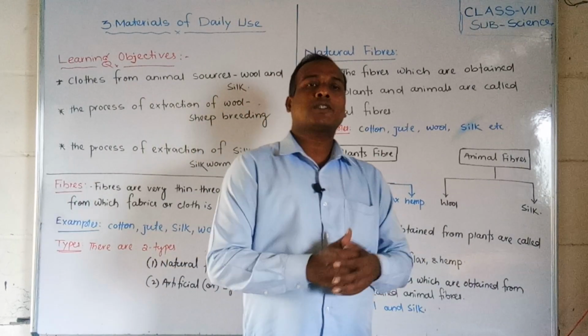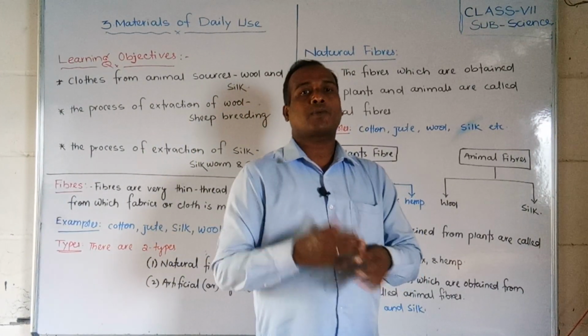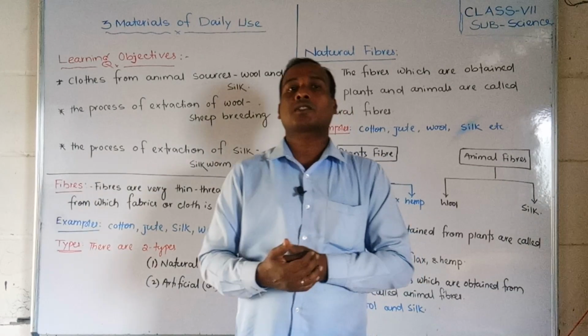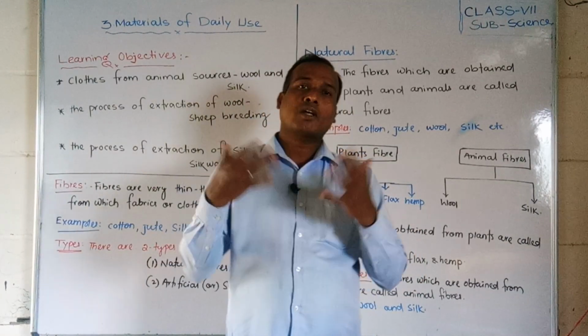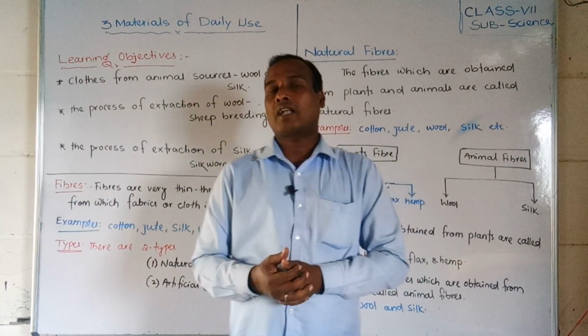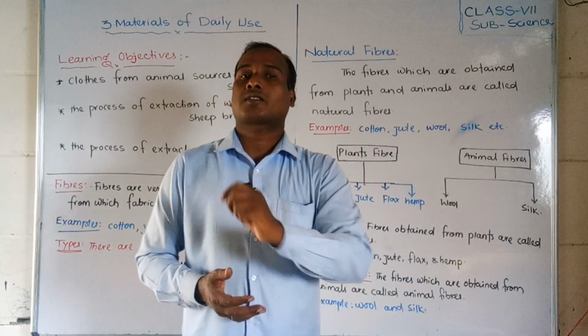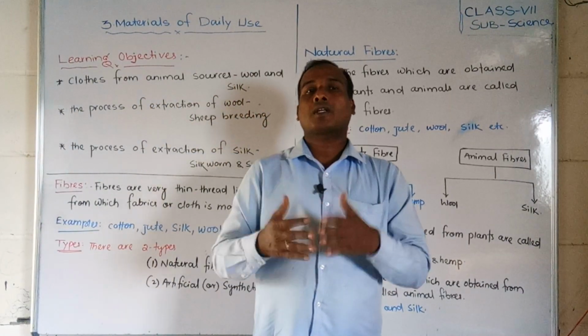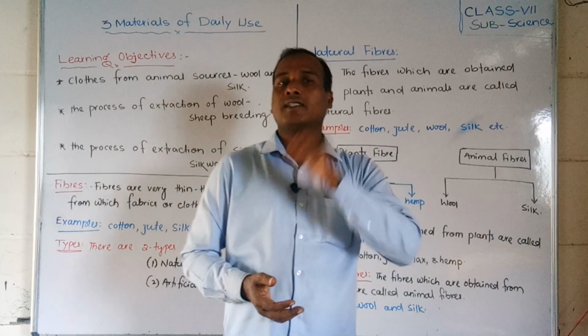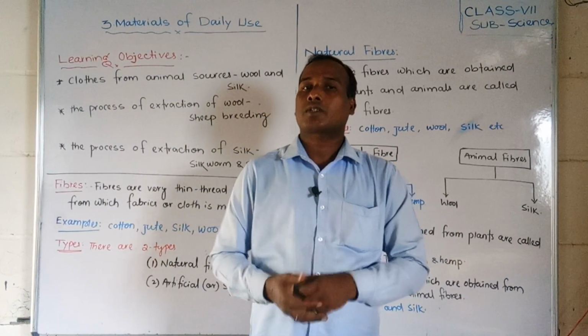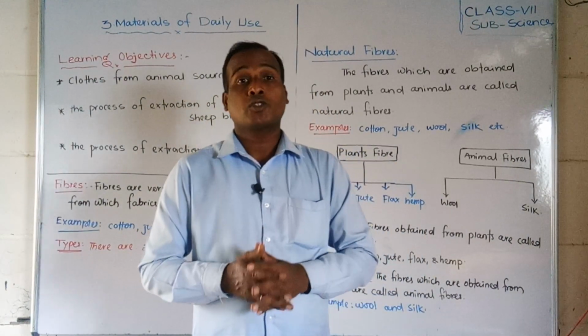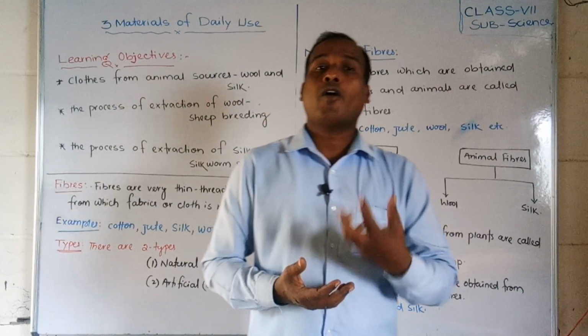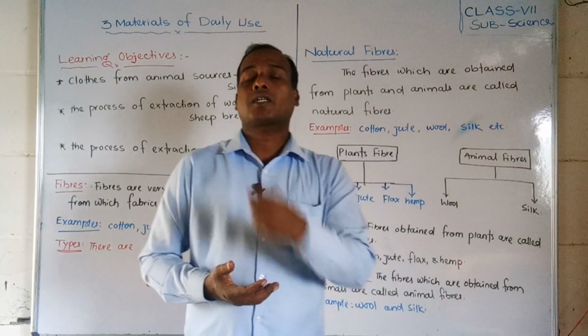Already in the previous chapter, we discussed how we are getting food, how we are preparing our foods and getting them from others. The house where we are staying is shelter, and especially one is cloth. Food, clothes, and shelter are very necessary things for human beings. So what are clothes? How are we getting them?